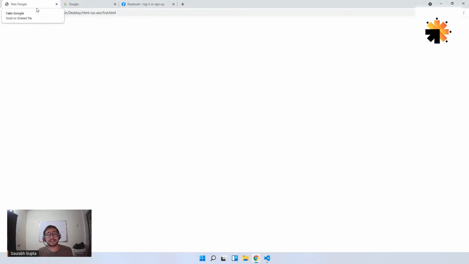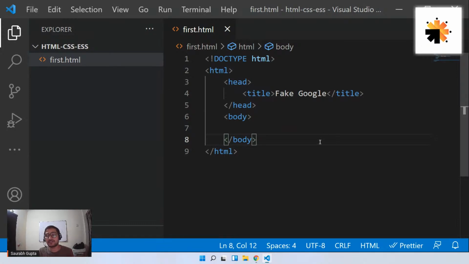So see, the first extra information. Extra information is always put in the head tag, and inside the body tag you only have the content. That's it, you only have the content. And we'll see how to create the content, so don't worry about it. So guys, let's start with the things. Let's see the first tags that we're going to learn.